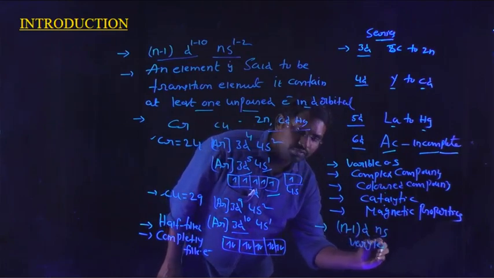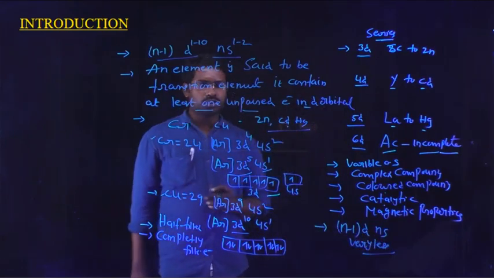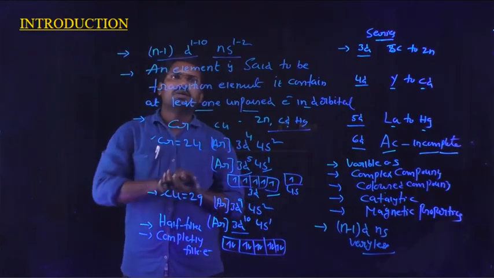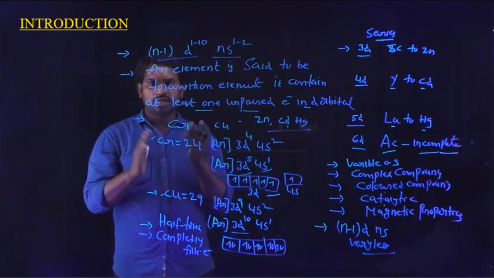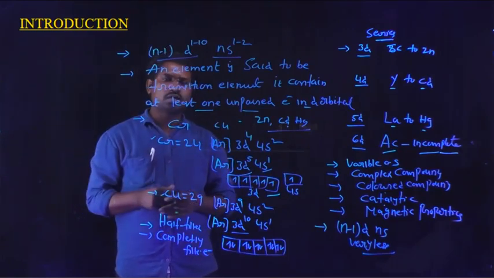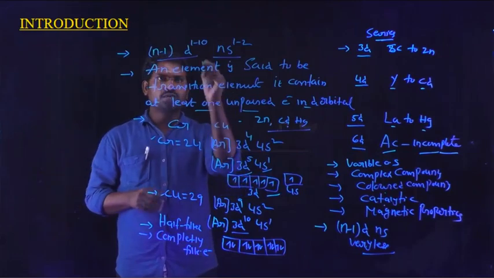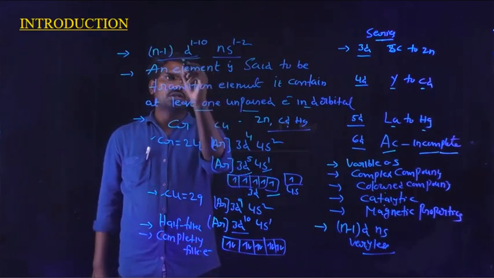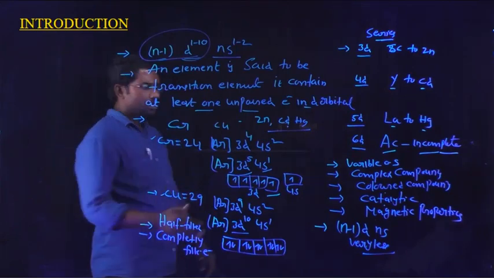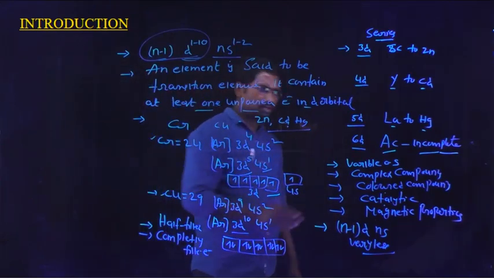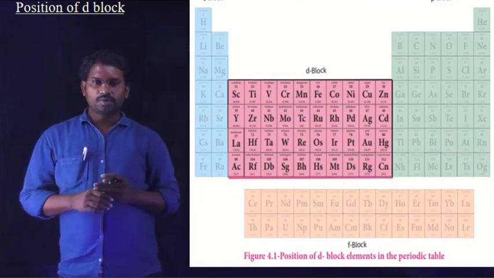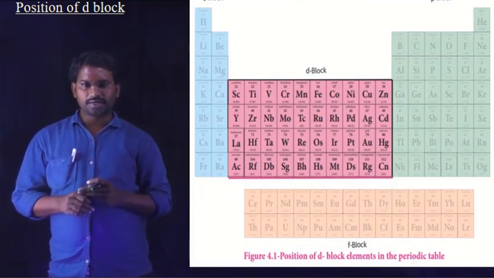The energy difference between the (n-1)d subshell and the ns subshell is very small. Based on this general electron configuration, with the partially filled d subshell, these d block elements are transition elements and exhibit various types of properties. Now, the position of the d block elements in the long form of the periodic table.